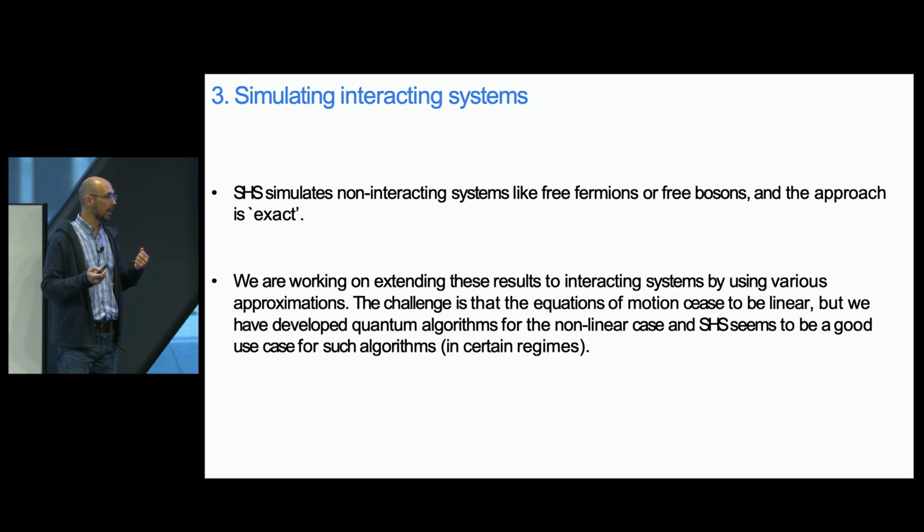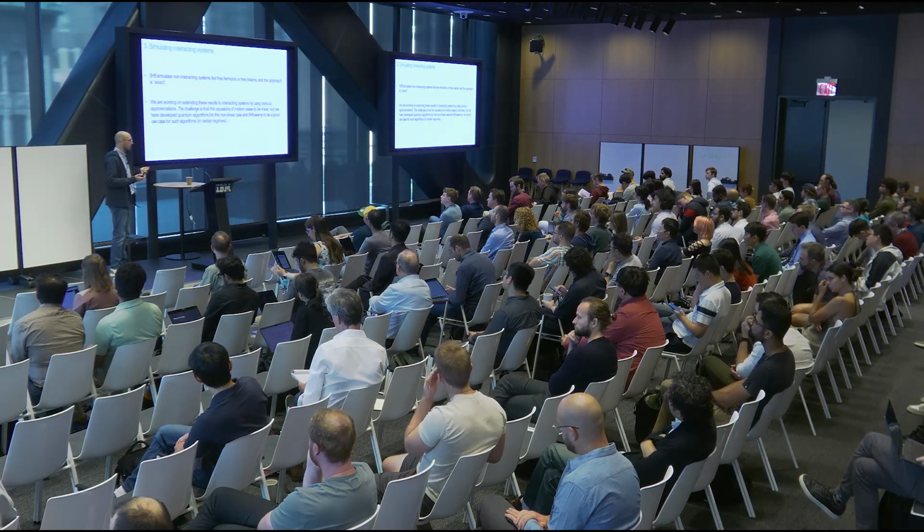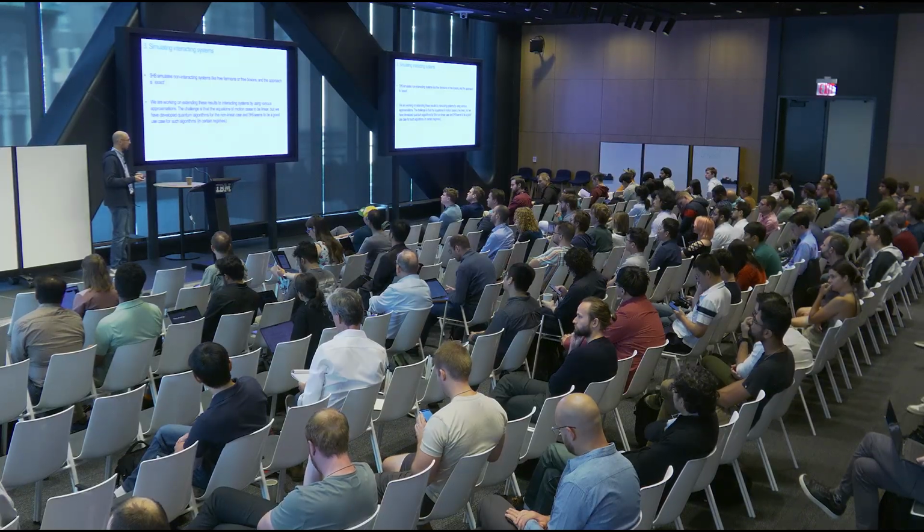But it would ideally be very interesting to move towards something that is beyond this type of system. Okay? And again, we're working actively on extending this whole formalism to interacting systems by using various approximations like mean field theory and so on. Now, the challenge is that the equations of motion cease to be linear. But we also have a number of quantum algorithms that apply to the nonlinear case. And this is essentially the roadmap that we're taking.